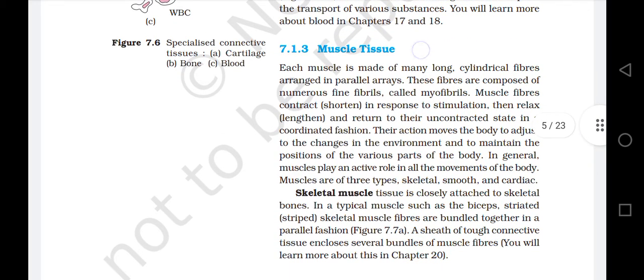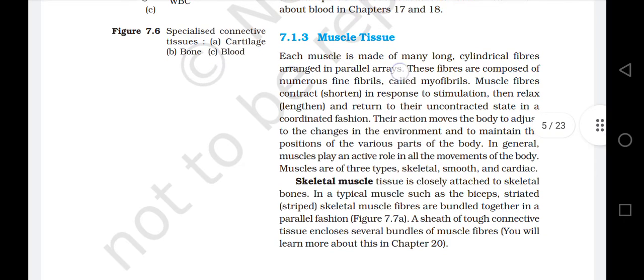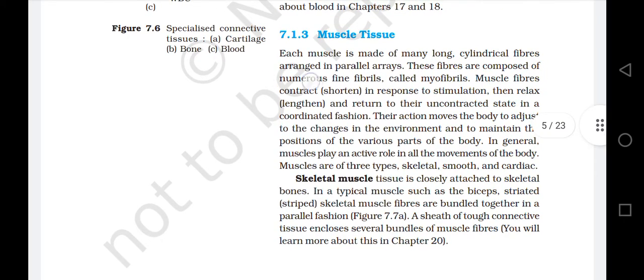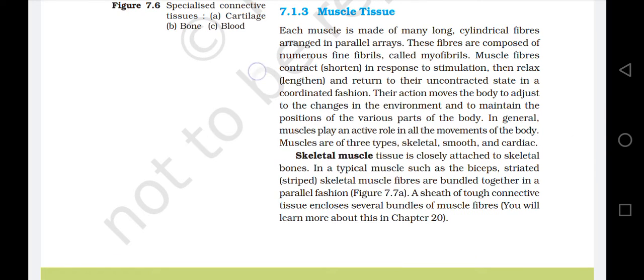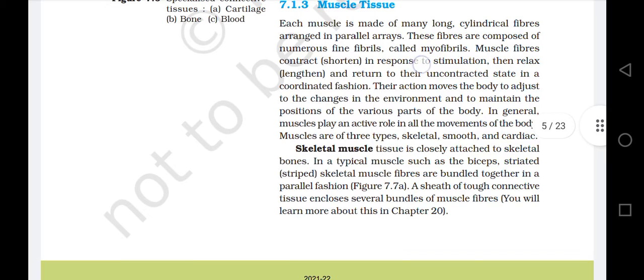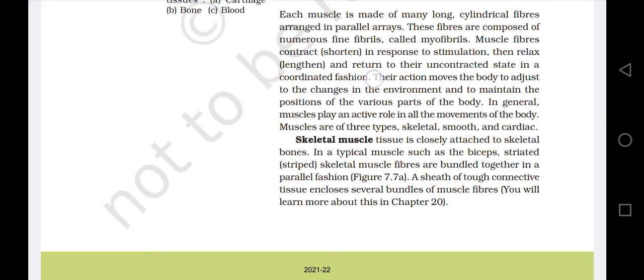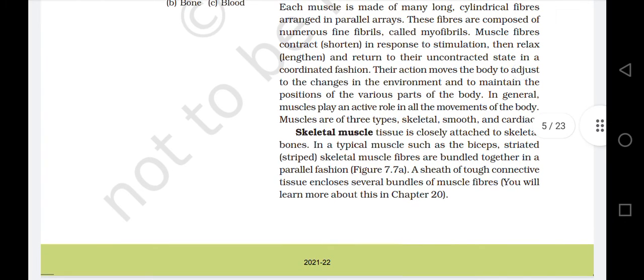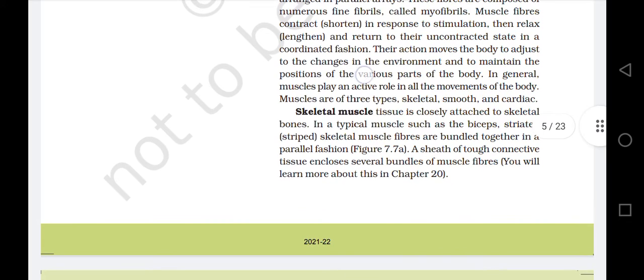7.1.3 Muscle tissue. Each muscle is made of many long cylindrical fibers arranged in parallel arrays. These fibers are composed of numerous fine fibrils called myofibrils. Muscle fibers contract, shorten in response to stimulation, then relax, lengthen, and return to their uncontracted state in a coordinated fashion. Their action moves the body to adjust to the change in the environment and to maintain the position of the various parts of the body.